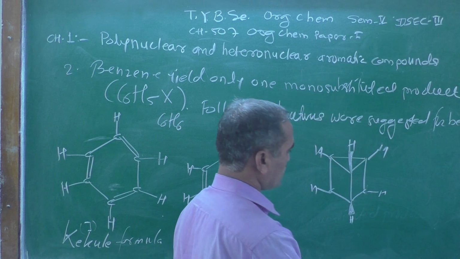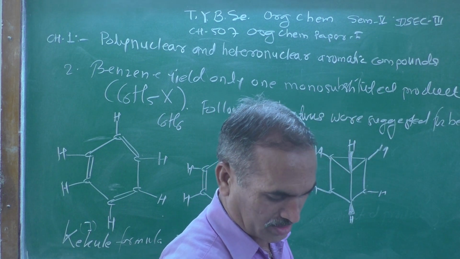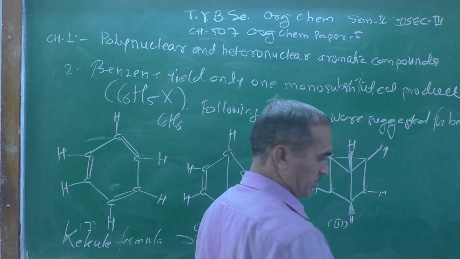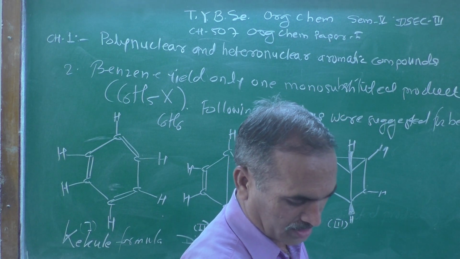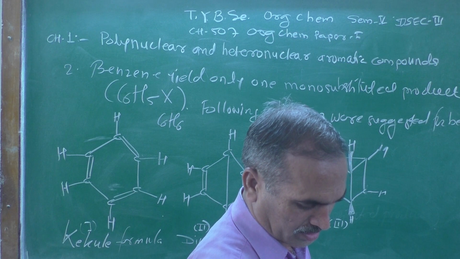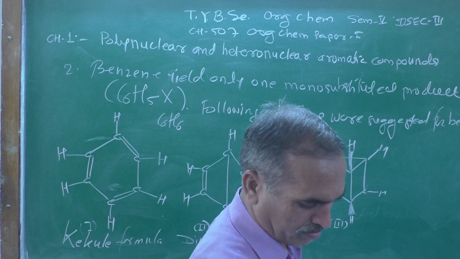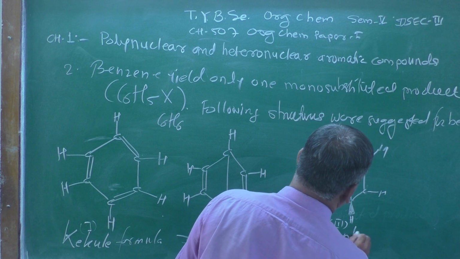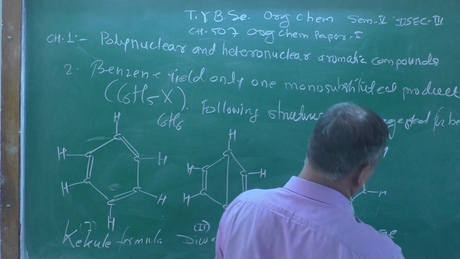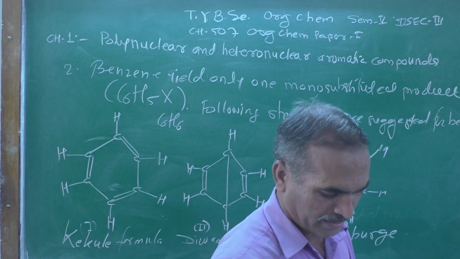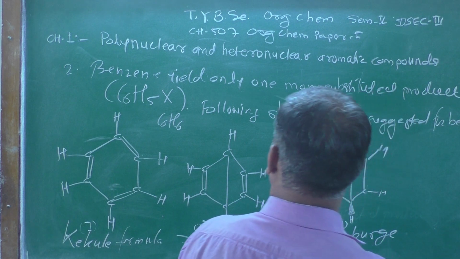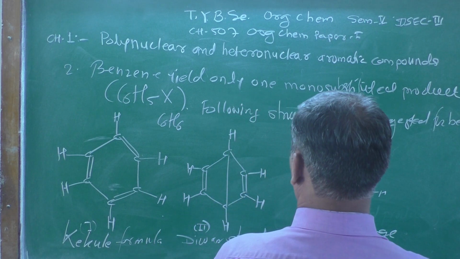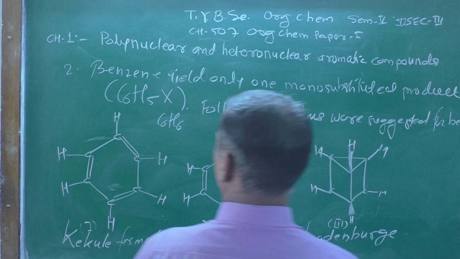Here are 6 hydrogen atoms, and this is structure number 3, which is known as the Ladenburg structure.